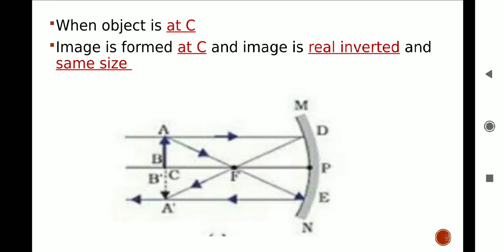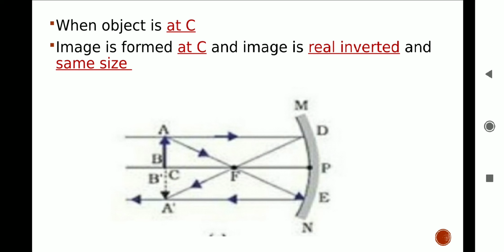Case 3. When object is placed at center of curvature. In figure, object AB has been placed at center of curvature C of a concave mirror. One ray from object AB is parallel to principal axis, passes through focus F after reflection, and second ray, which usually has to pass through the center of curvature, cannot pass as object itself is placed at center of curvature.